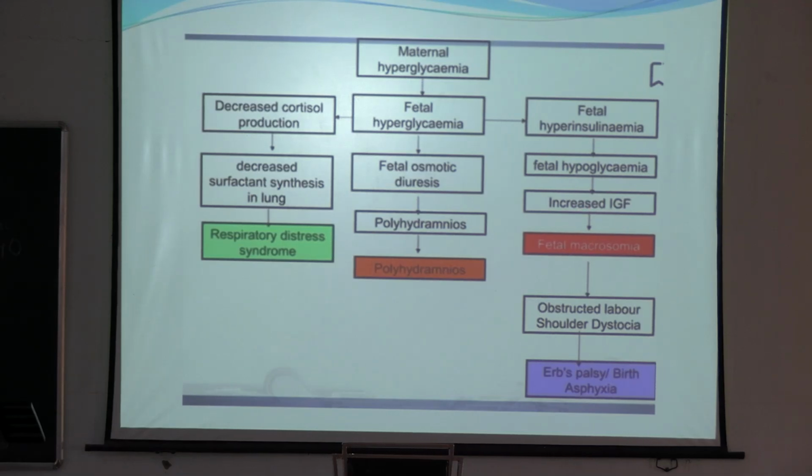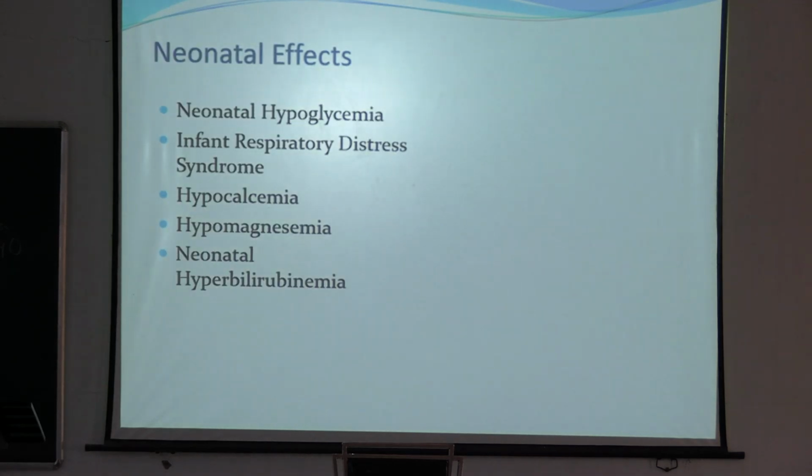Due to fetal macrosomia, there is increased risk of obstructed labor, shoulder dystocia, and during delivery that can cause nerve damage, that is Erb's palsy, or birth asphyxia can be there. Due to fetal hyperglycemia, there is decreased cortisol production inside the fetus and decreased surfactant synthesis in the lung that can cause respiratory distress syndrome. Neonatal effects, already told you: neonatal hypoglycemia, respiratory distress syndrome, hypocalcemia, hypomagnesemia, neonatal hyperbilirubinemia.